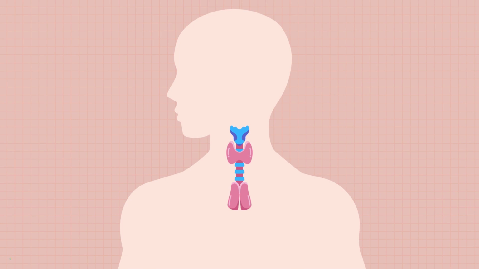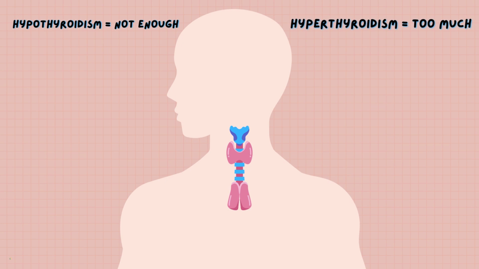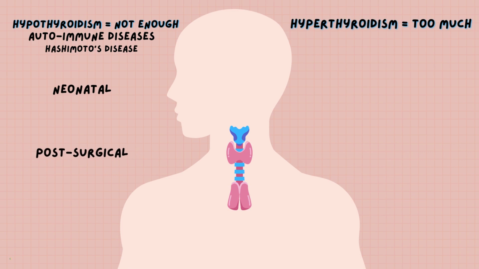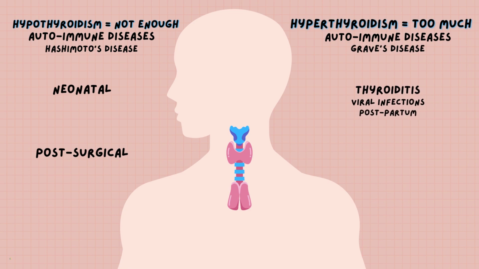In terms of dysfunction of thyroid hormone production, disorders are classified into 2 types: hypothyroidism, where there is not enough, and hyperthyroidism, where there is too much. Causes of hypothyroidism include, but are not limited to, autoimmune diseases such as Hashimoto's disease, neonatal hypothyroidism, and post surgical hypothyroidism, where part of the gland is destroyed. Causes of hyperthyroidism include autoimmune diseases such as Graves' disease, inflammation of the gland or thyroiditis caused by viral infections or postpartum. Finally, there are also non cancerous thyroid or pituitary growths that can cause a hyperthyroid state.